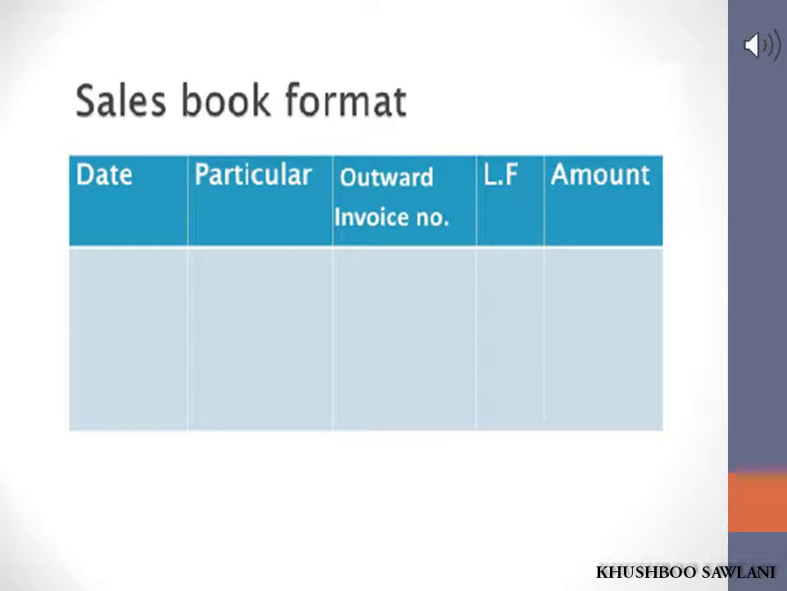Fourth, ledger folio number. The page number of the ledger on which the amount is debited in the account of the concerned customer is recorded in this column. Lastly, amount. The net amount of sales arrived at after deducting trade discount from total sales is recorded in this column. Apart from this, expenses paid on behalf of the customer are also recorded, but they are recorded in the cash book.